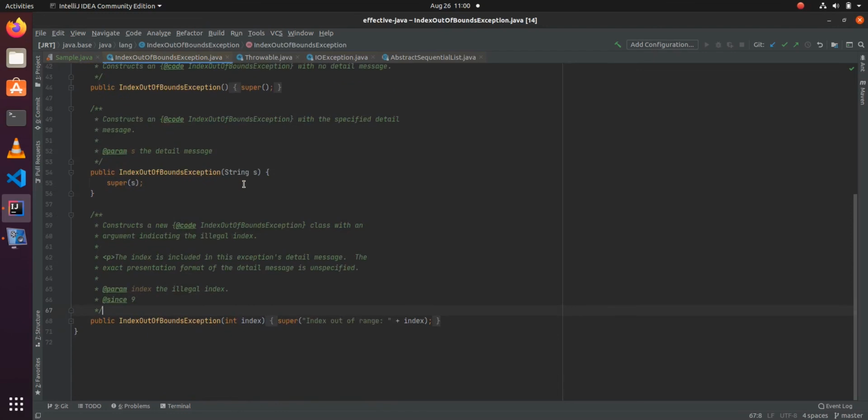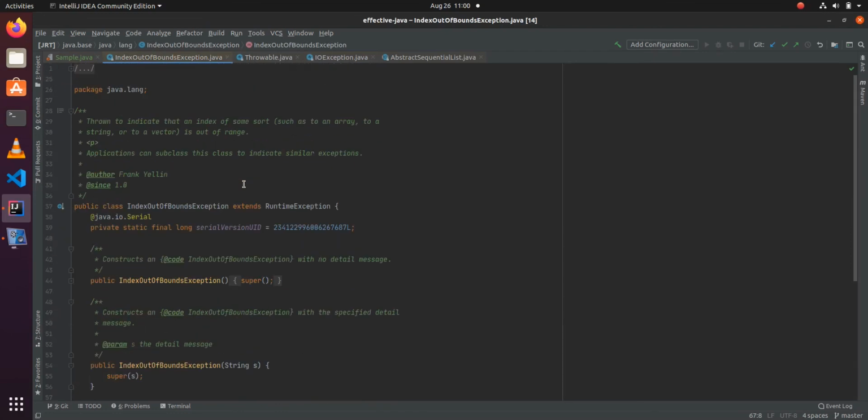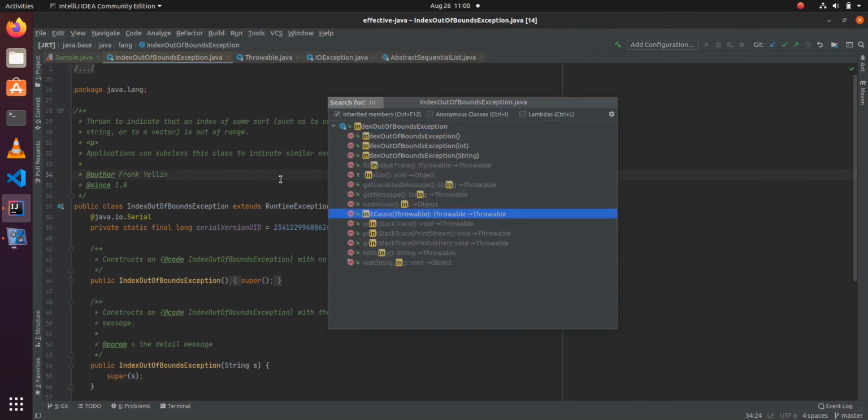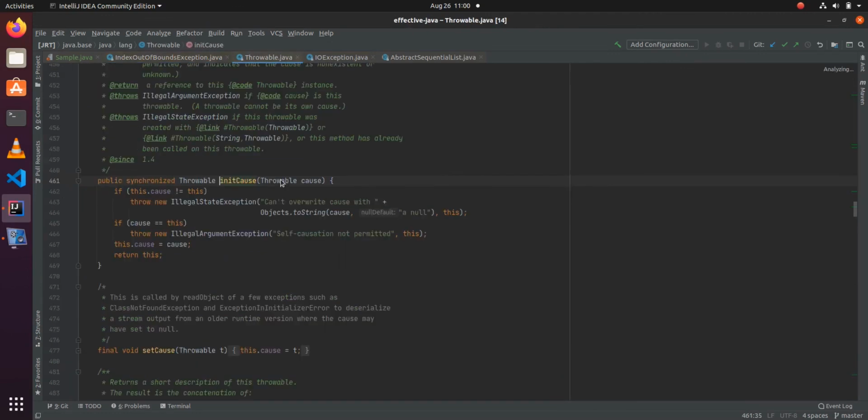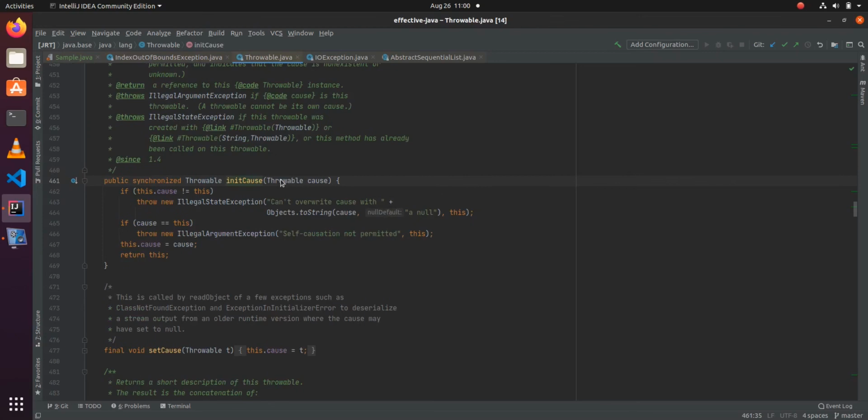In those cases you will be using the initCause method. With initCause you set the throwable, and whenever the exception occurs, the stack trace will include the lower level exception.